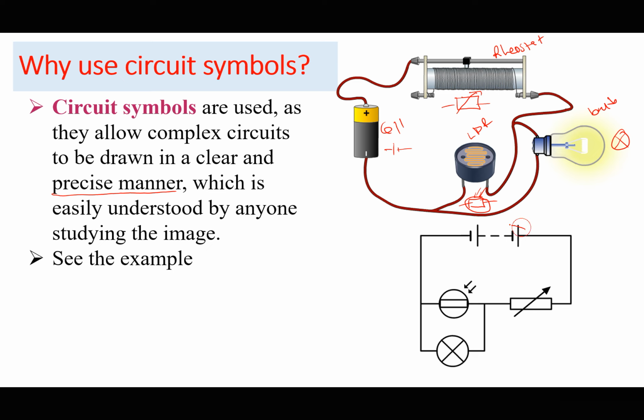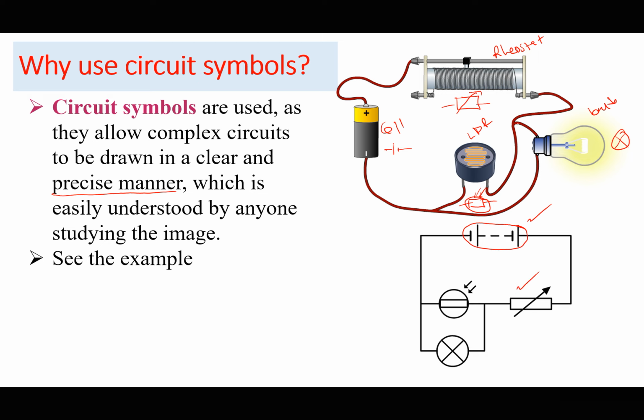Even though here I added a battery instead of a cell, this would be more precise than drawing this, because it incorporates a battery or a cell, whatever. Of course, many cells will form what we call a battery. Then we have a rheostat or a variable resistor.